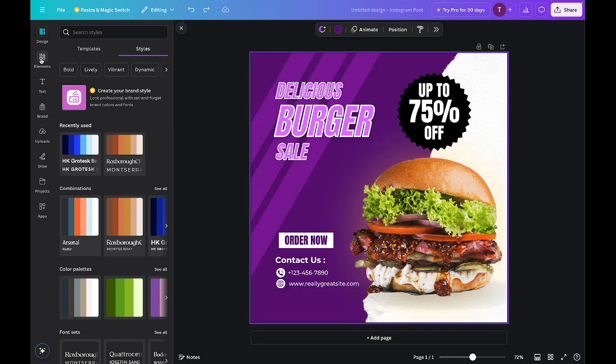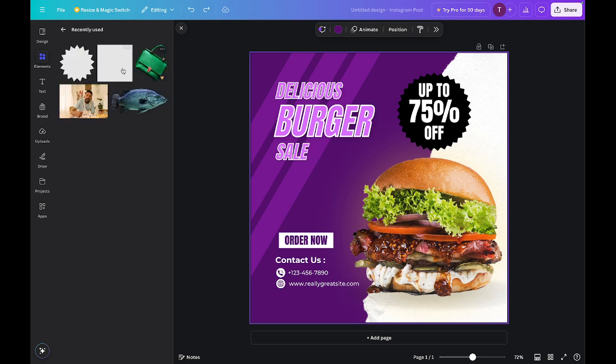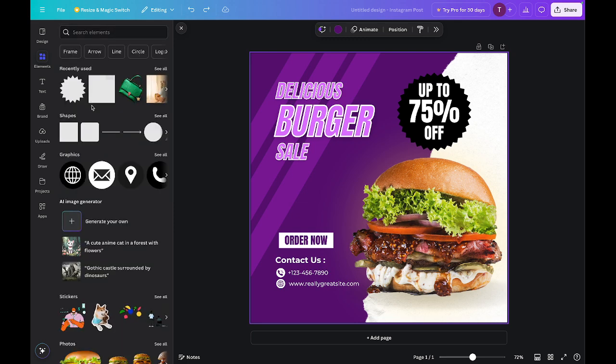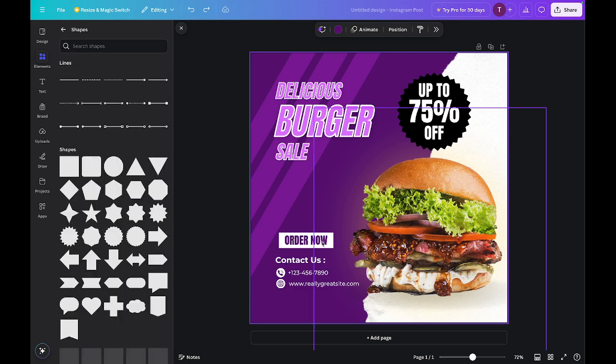Then here we have what we call elements. Elements are the things that make up your design. Basically, this place shows your recently used. These are the things I've used recently. This place shows shapes. So if I want a square, let's create a new page.